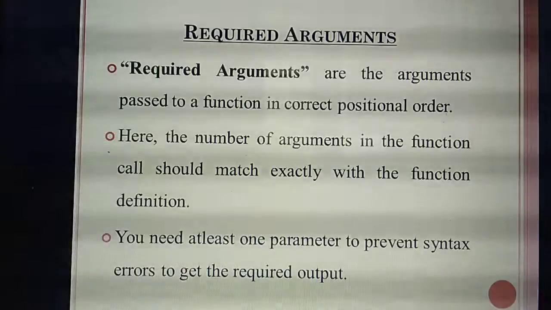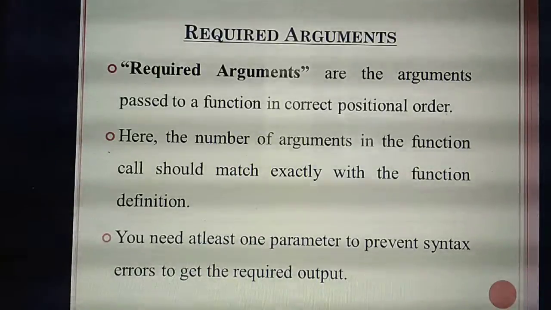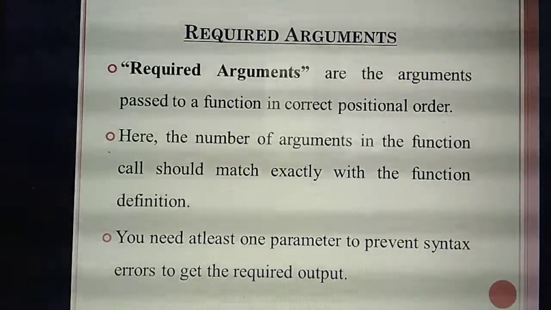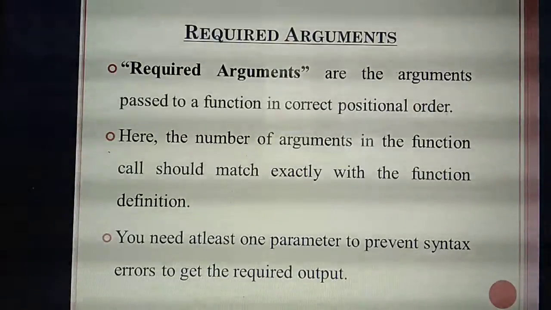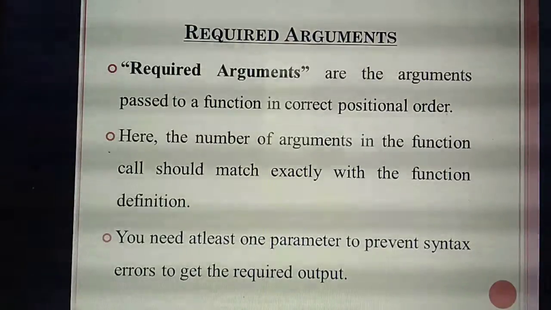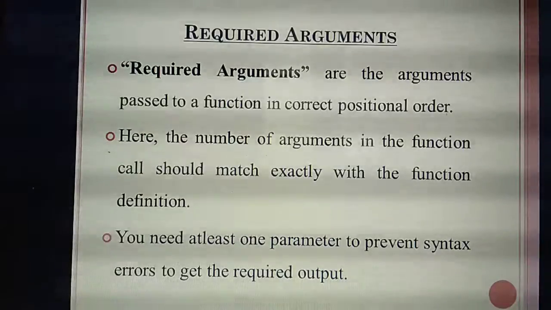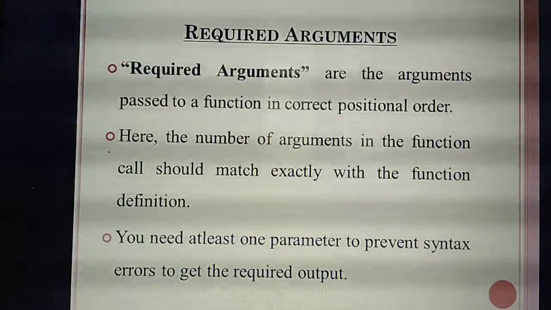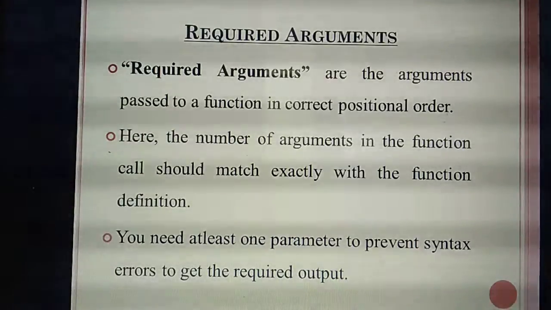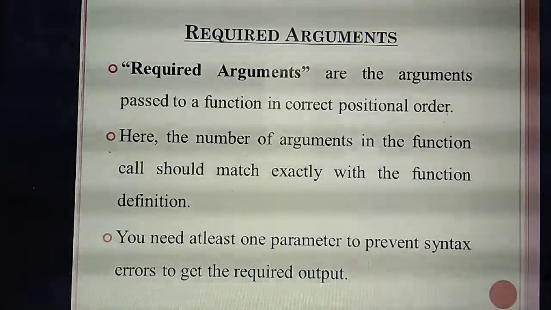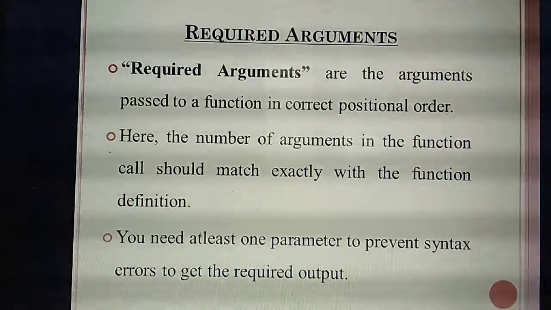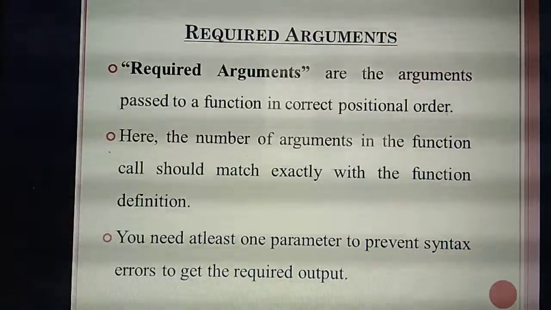I'll explain with an example, then only you will understand. First point: you need to pass the arguments into the function in correct positional order. Second point: the number of arguments should match exactly the function definition.